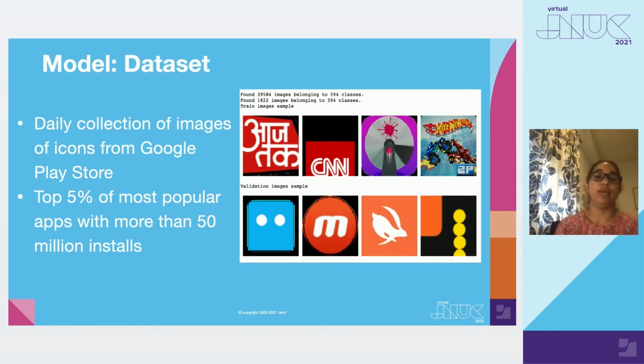For this purpose, we collected images of icons from Google Play Store and only considered the top 5% of most popular apps with more than 50 million installs on Google Play. We further split this huge data set into training and validation data sets, each containing 594 unique app labels.